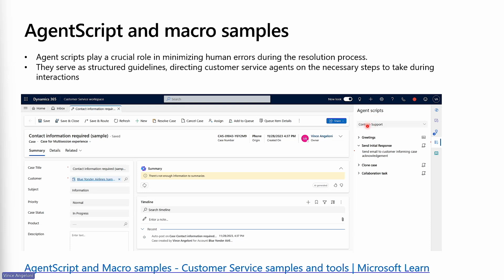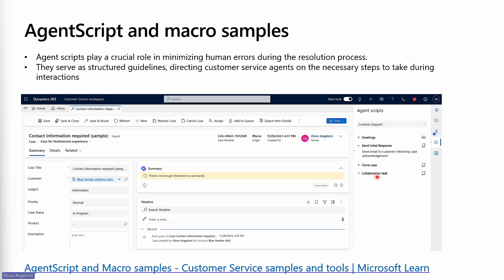Okay, we can see Contoso support and the actions: greeting, send initial response, clone case, collaboration task. We based this deliverable on a document called the Customer Service Workspace in a Day Hands-on Lab.